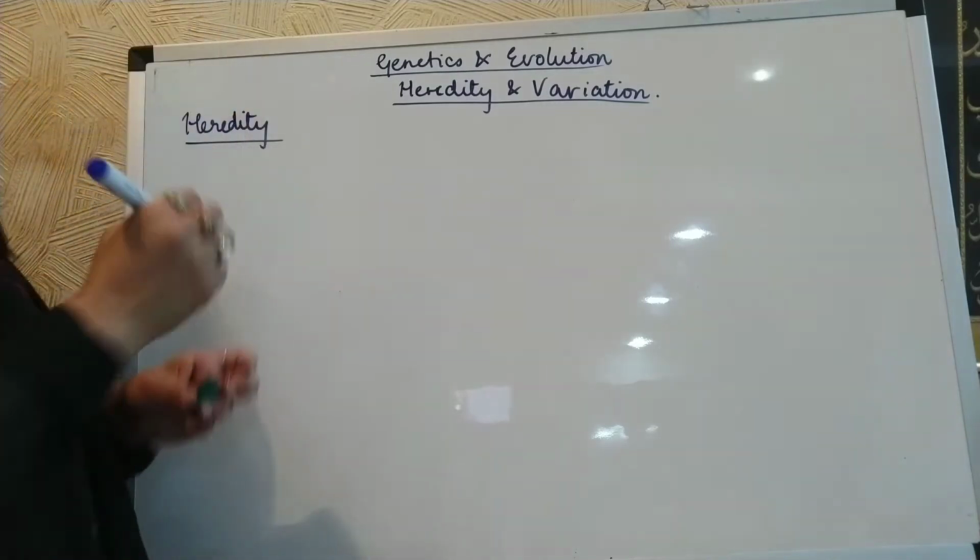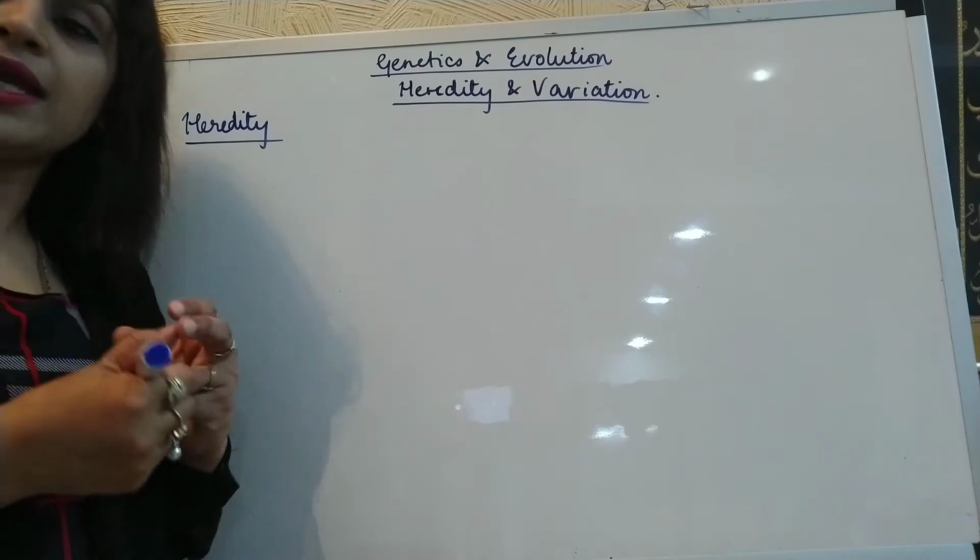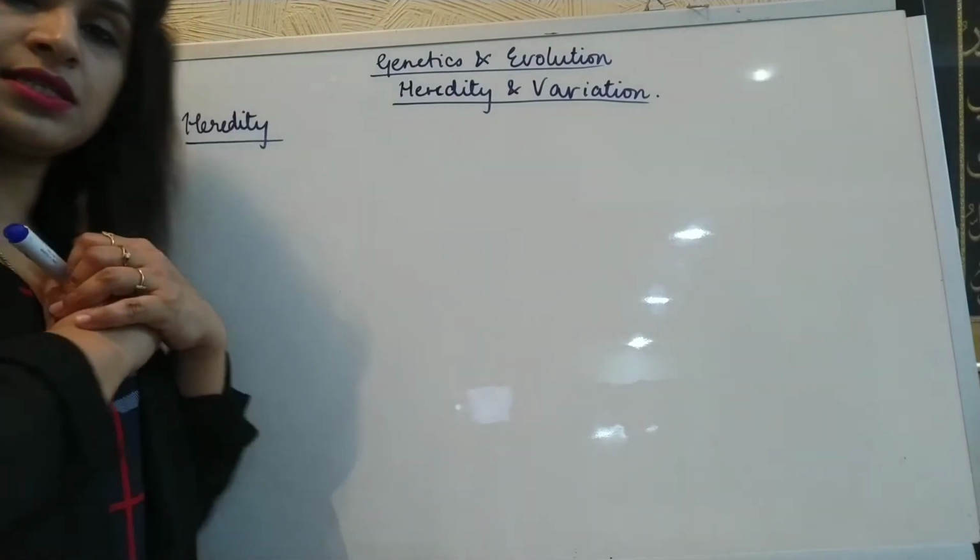Heredity and variation. If we talk about heredity, then what do you understand by heredity?